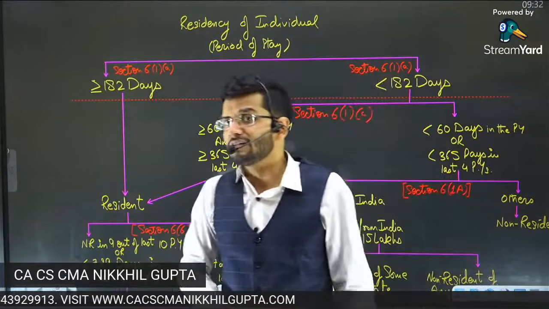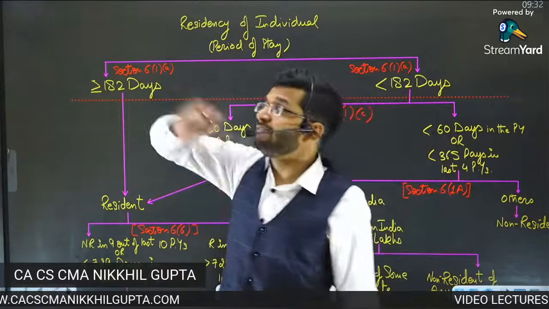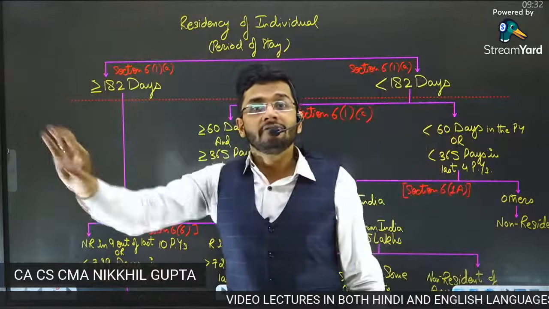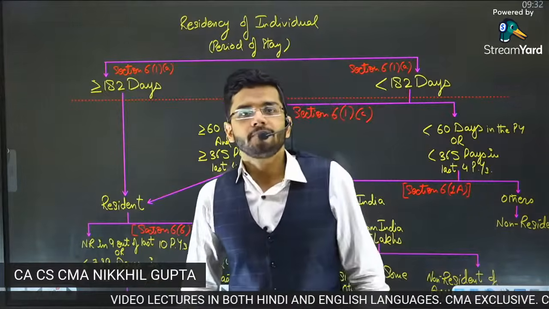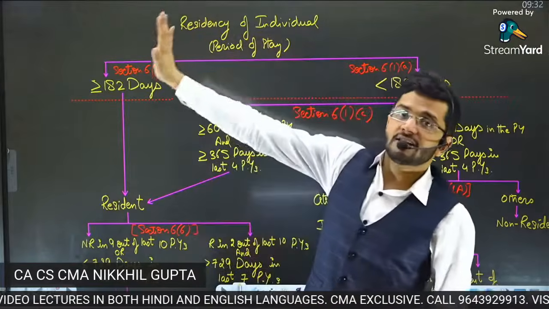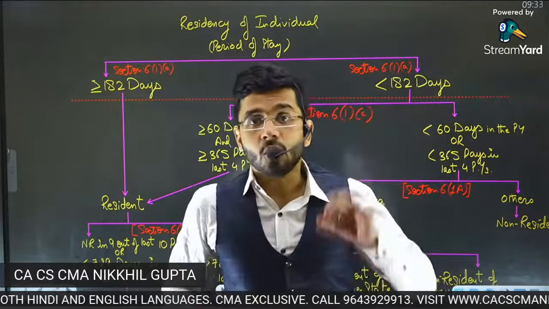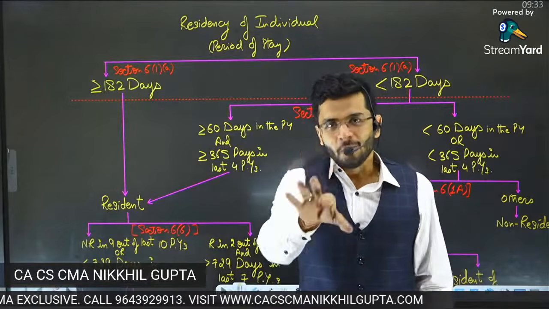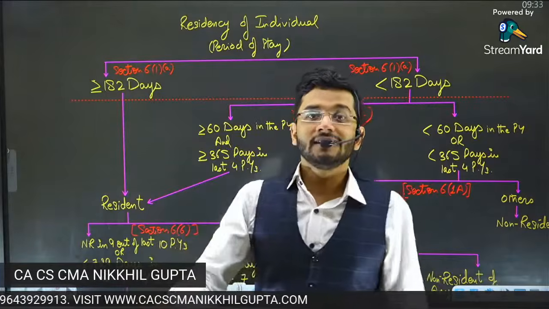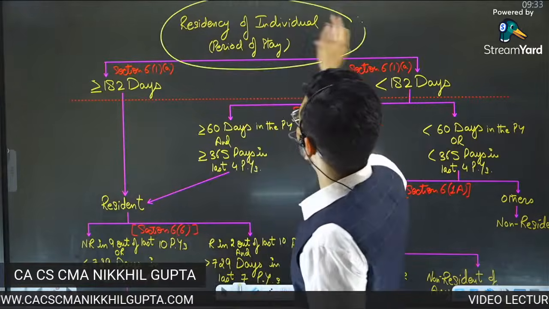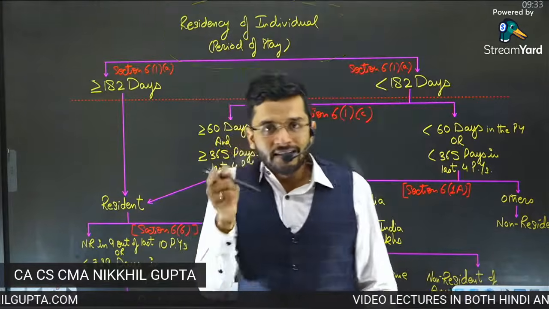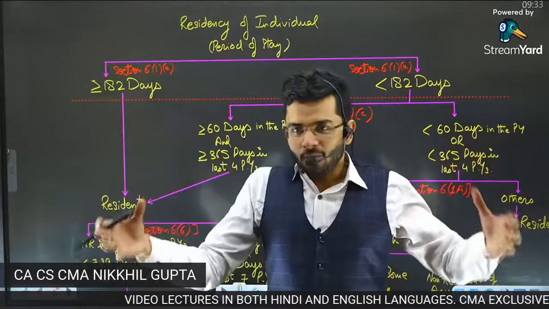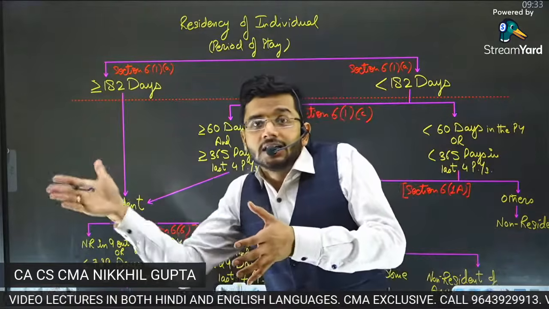Guys, the probable strategy is that I might fly away outside India in this particular year and stay outside India for more than 182 days. I was a resident in the past. I will be a resident in future. But in the current year, to avoid my tax liability, I might fly away from India for more than 182 days and avoid the residency rule. To avoid this loophole, to stop people from doing this, the current year's period of stay was clubbed with earlier years' period of stay.